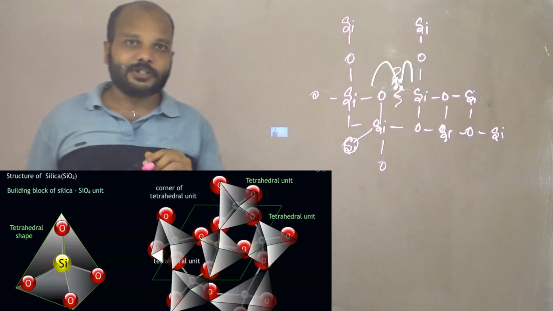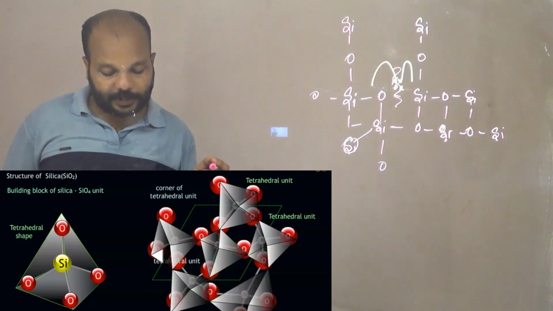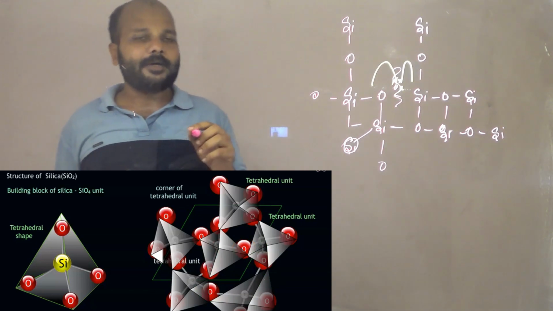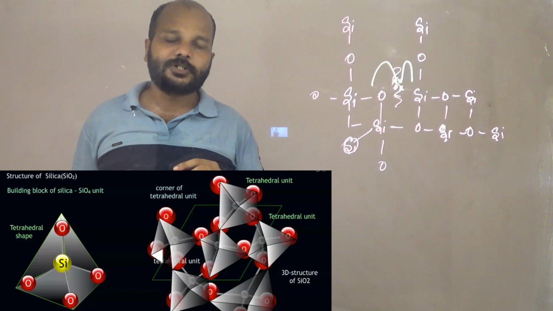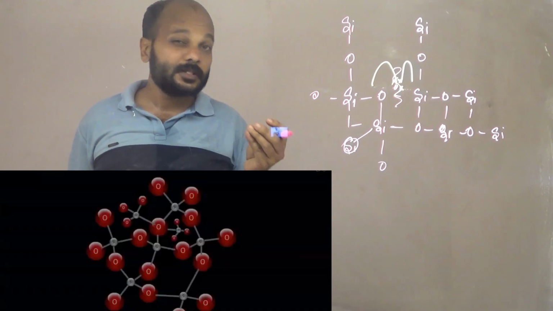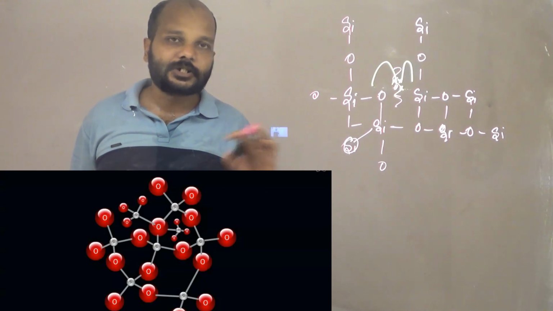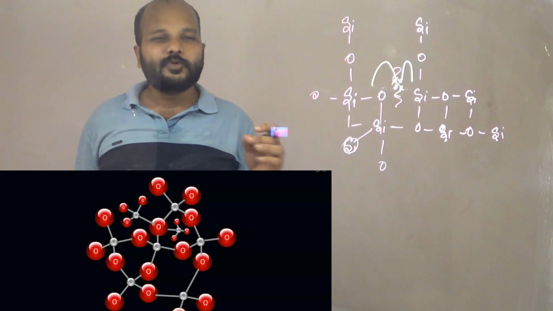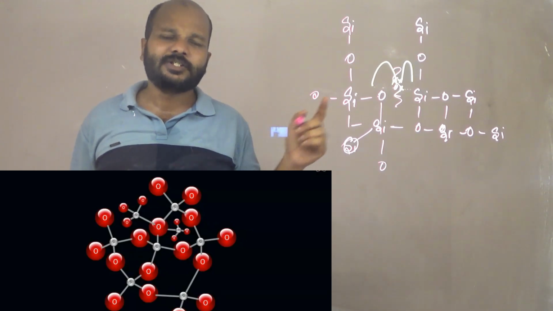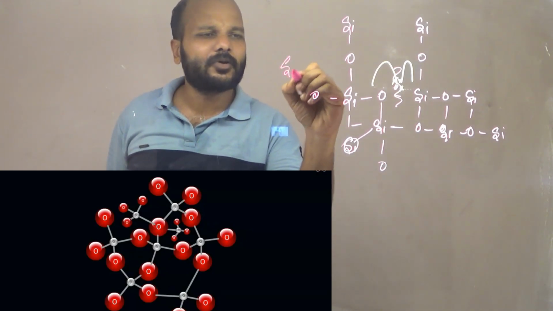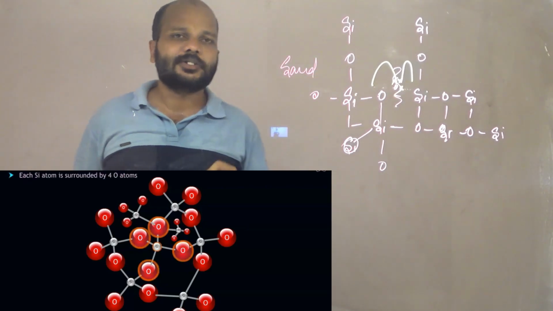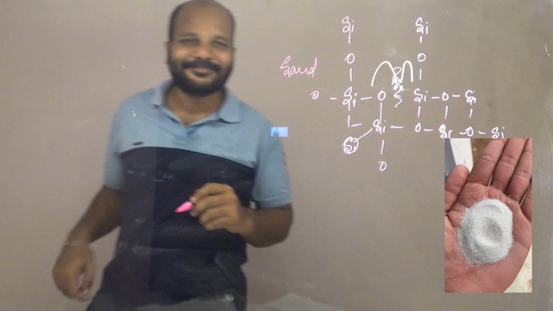You have to give a lot of energy. Same as diamond, this is also a very hard substance, used for sandpaper and grinding. The major component in sand is nothing but silica.